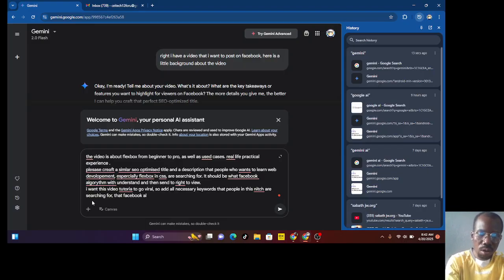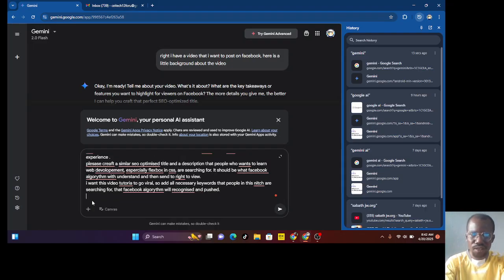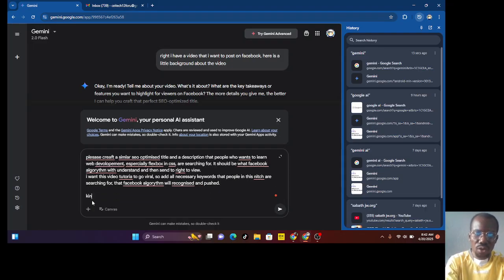That the Facebook algorithm will recognize and push to them. Push and push. Kindly summarize all the titles, because it's going to give you a lot of titles for you to choose from.